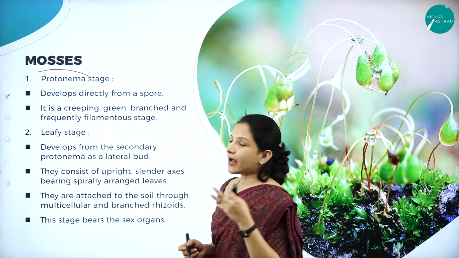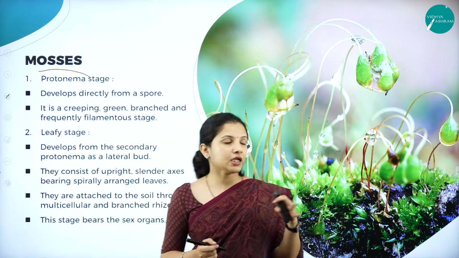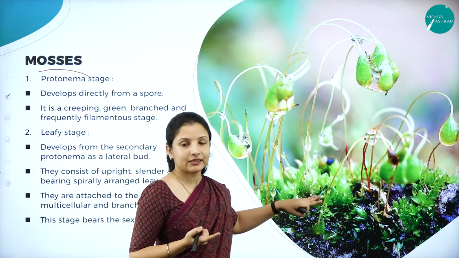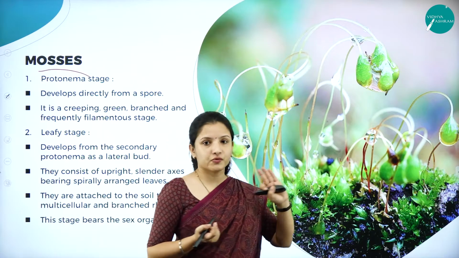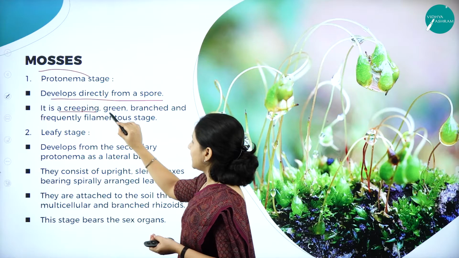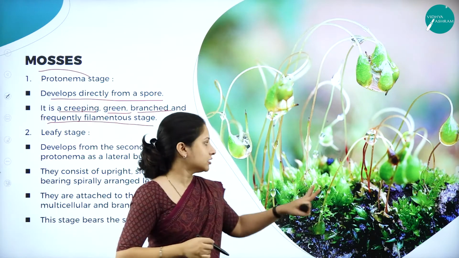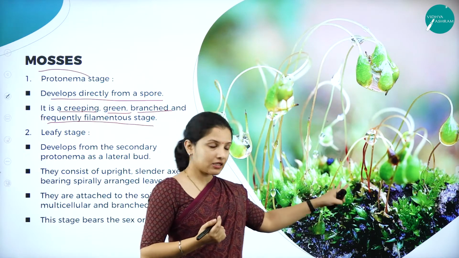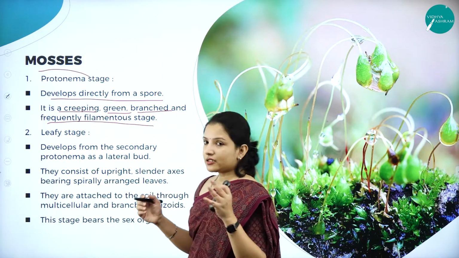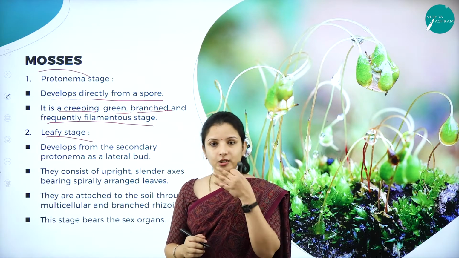The protonema directly develops from the spore, and when you see it, it is usually creeping. So it develops directly from the spore. It is creeping, green, branched, and frequently in the filamentous stage. And when it comes to the leafy stage, it develops from the secondary protonema.